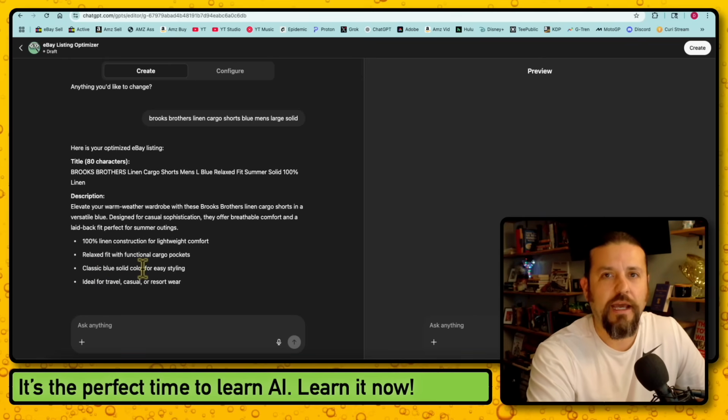It needs to sound like a real human being. It needs to sound like you. So it took me a while to build this GPT to tell it exactly what I want, but this is the essential format. This is the format that I use for almost everything.